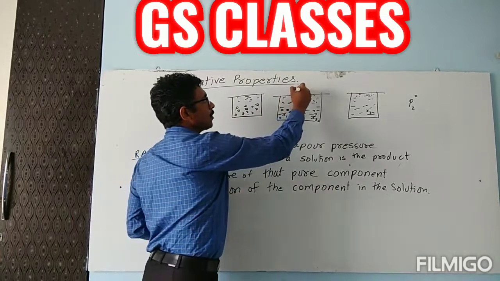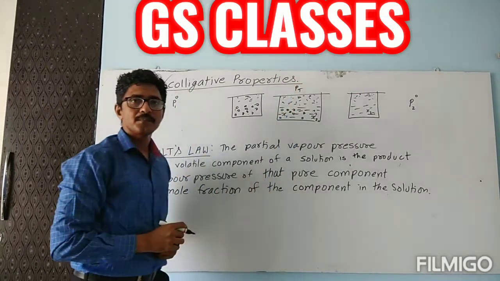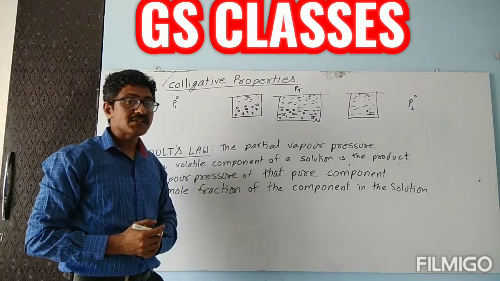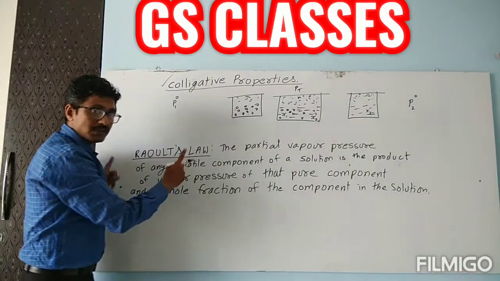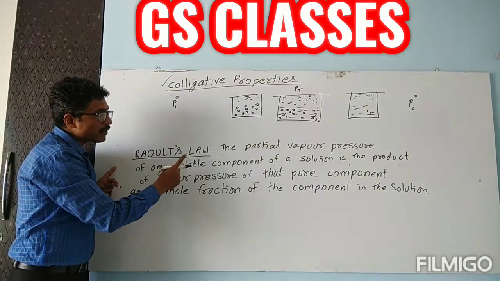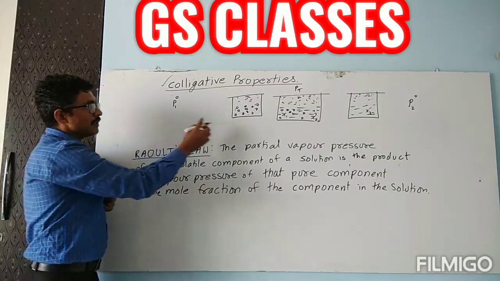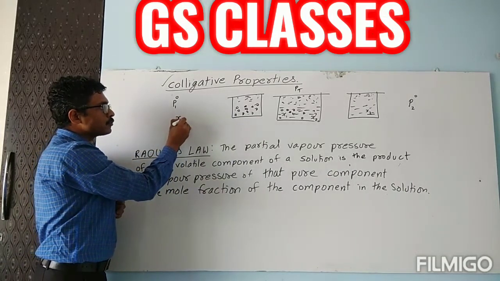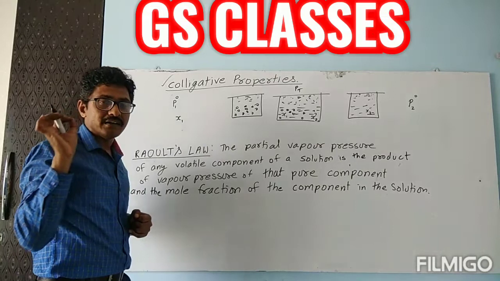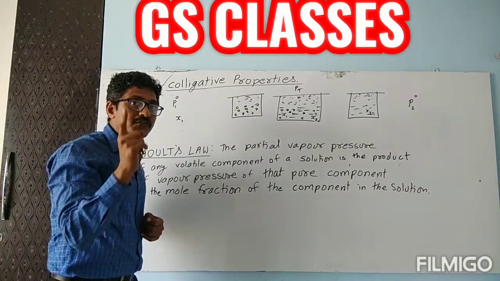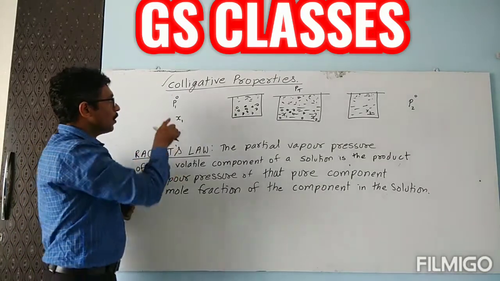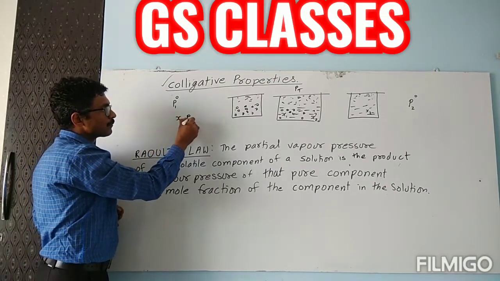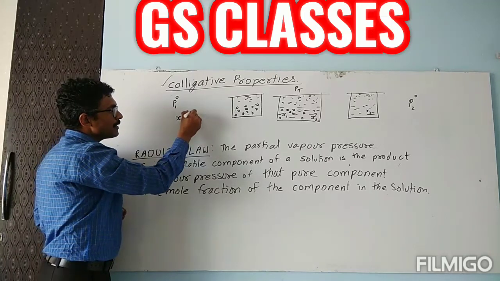The answer for this is given by Raoult. According to Raoult, the contribution by P1 will be equal to the mole fraction of P1 present into P1 standard.